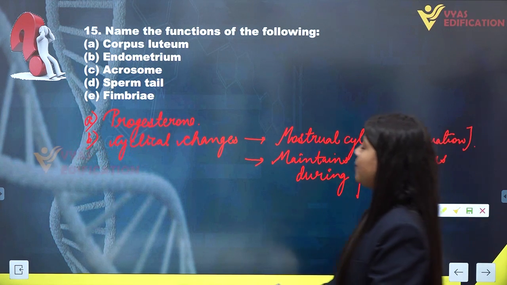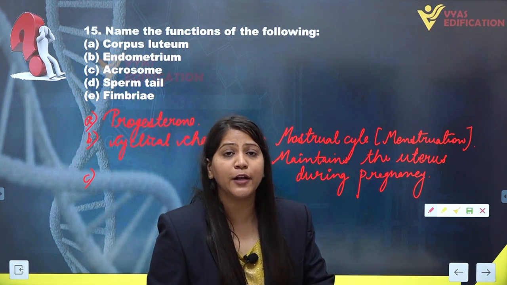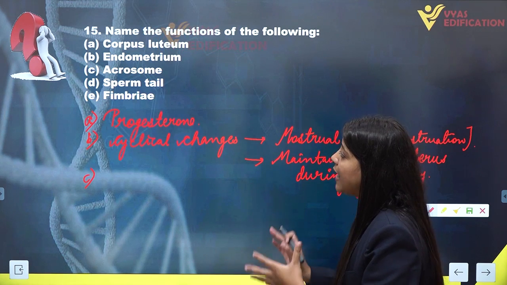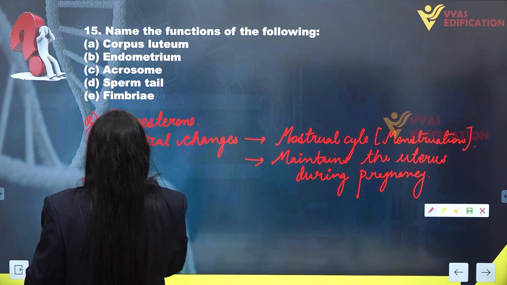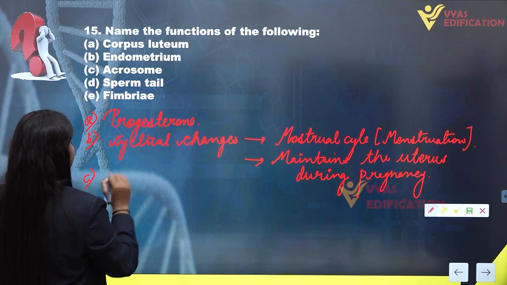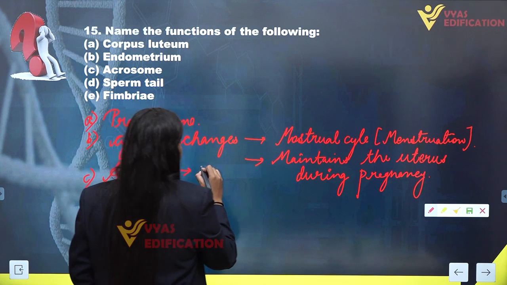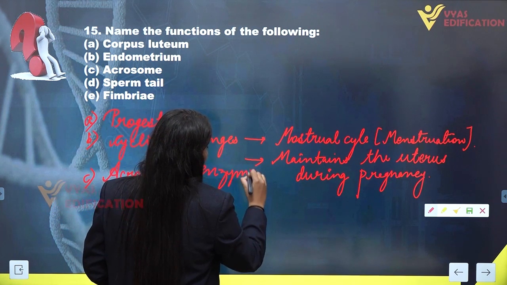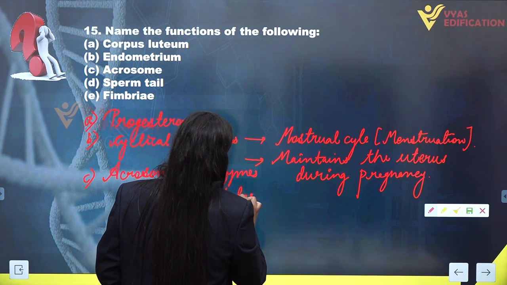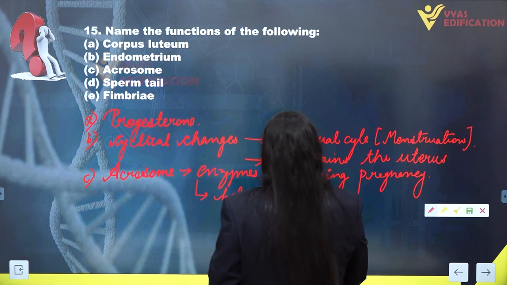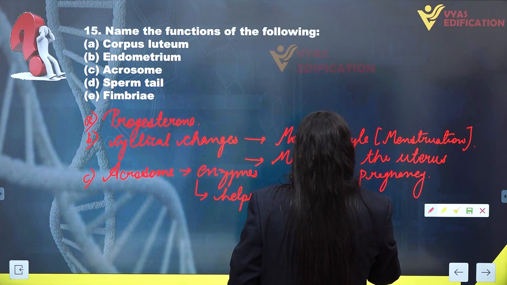Next we have acrosome. Acrosome is filled with special enzymes, that is hyaluronidase enzymes, and the enzymes present in the acrosome help in the penetration process of fertilization.